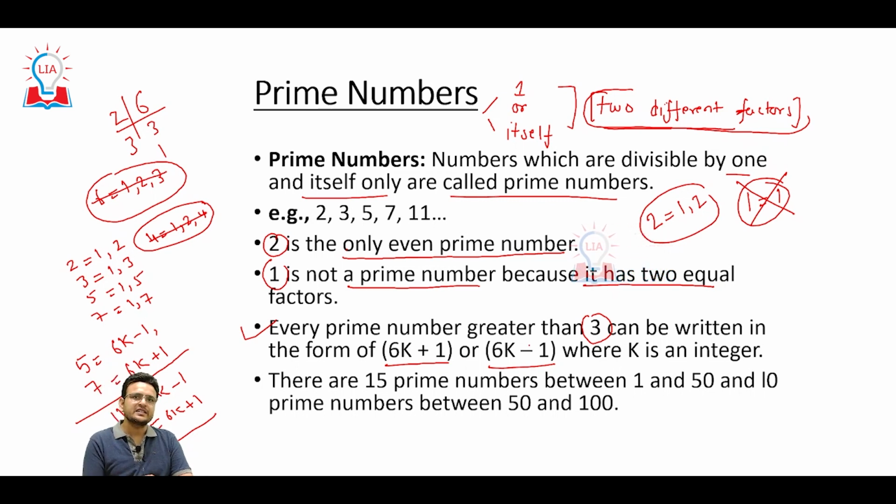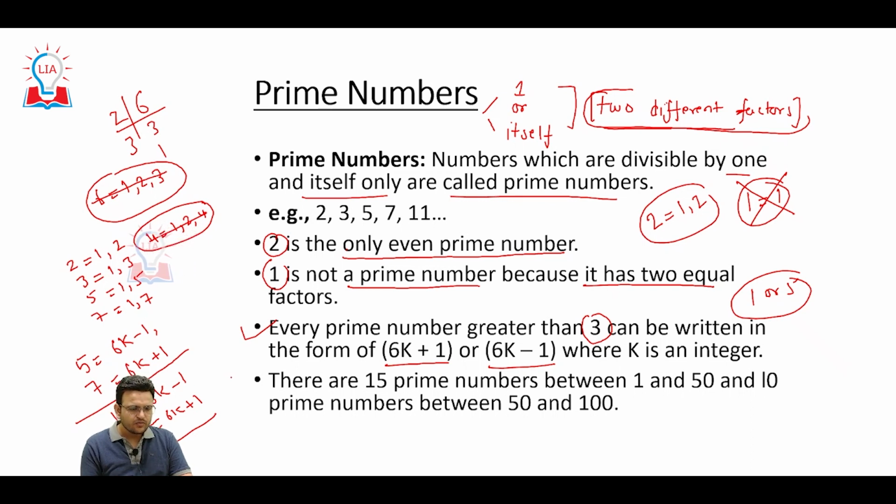In other words, when we divide a prime number by 6, the remainder will be 1 or 5. Whenever we discuss the remainder theorem, I will discuss this concept then. But as of now, you have to understand that when we divide a prime number by 6, the remainder will be 1 or 5.